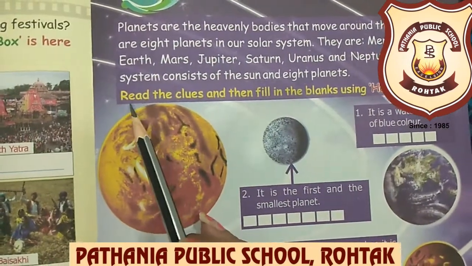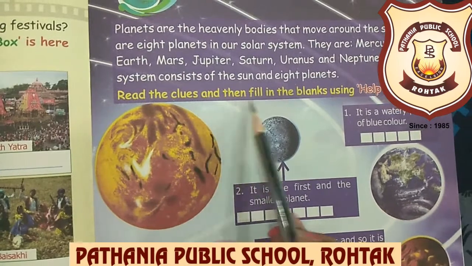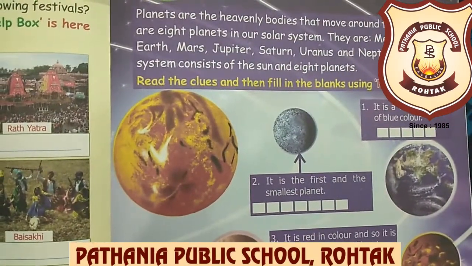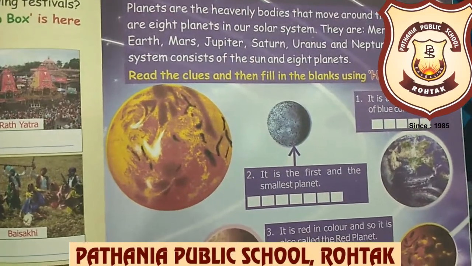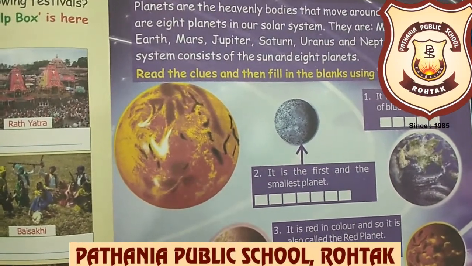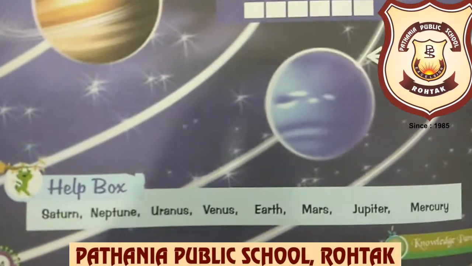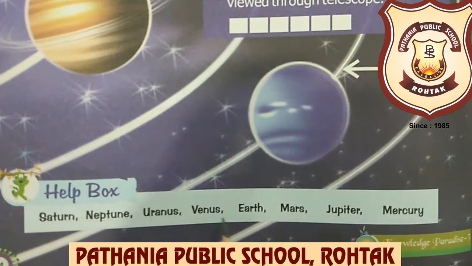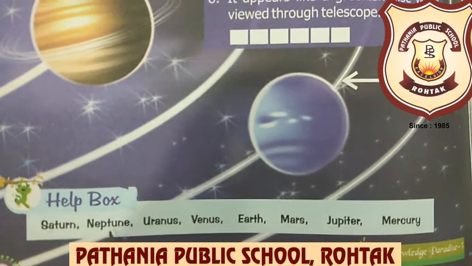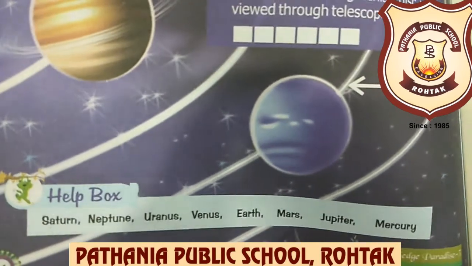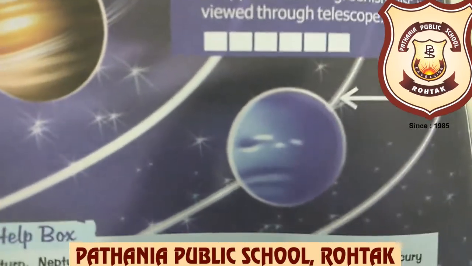Now dear kids, here it is written: read the clues and then fill in the blanks using the help box. Here one help box is given to you. With the help of that help box, you need to fill in the answer. This is the help box, beta, where the name of each planet is written: Saturn, Neptune, Uranus, Venus, Earth, Mars, Jupiter and Mercury.